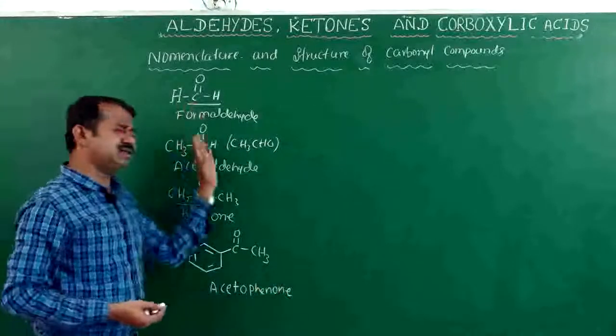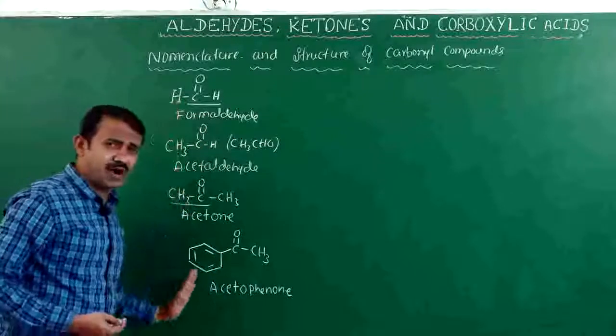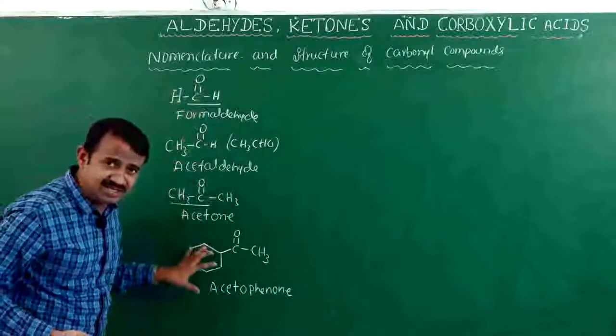These are all common names of organic compounds, aldehydes and ketones.